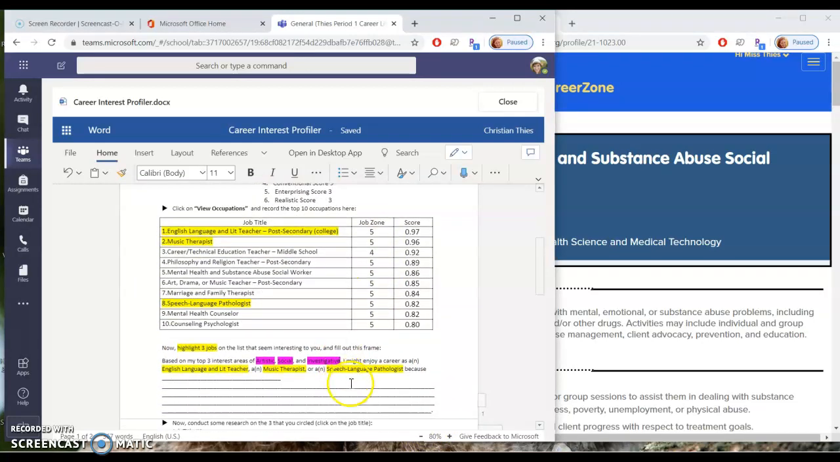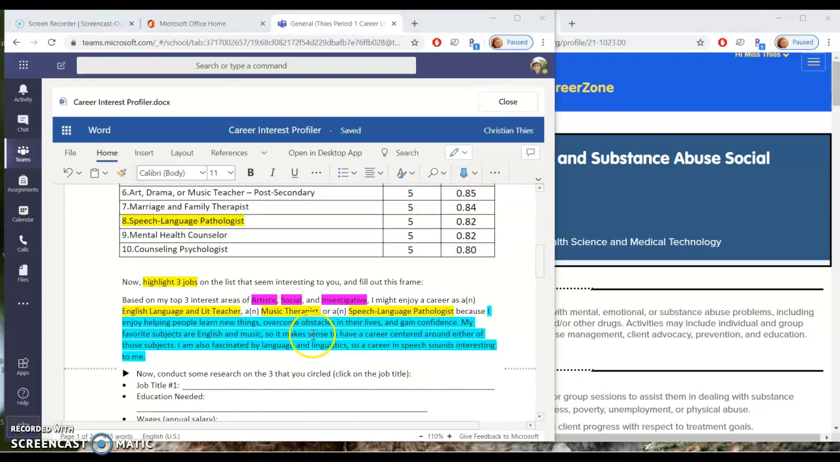And then make sure you fill in a good reason. Let me give you an example of what I consider a good reason. So here's my example. And here's my entire sentence frame. I'll share with you why I think this is a good example. Based on my top 3 interest areas of artistic, social, and investigative, I might enjoy a career as an English language and lit teacher, a music therapist, or a speech-language pathologist, because I enjoy helping people learn new things, overcome obstacles in their lives, and gain confidence.